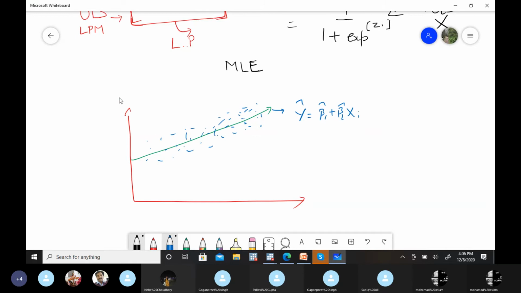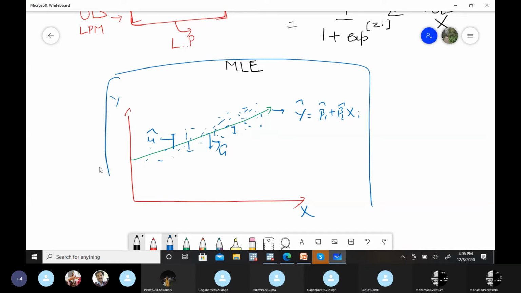This is a regression equation. This is y, the dependent variable, x the independent variable. These gaps indicate residuals. Now first let's try to understand what OLS is doing and what MLE will do.